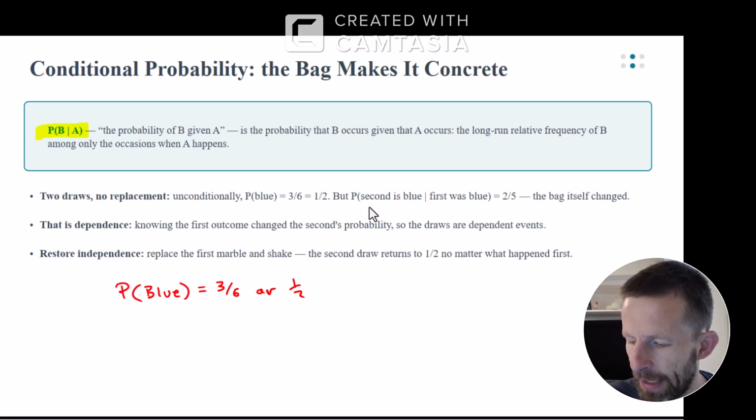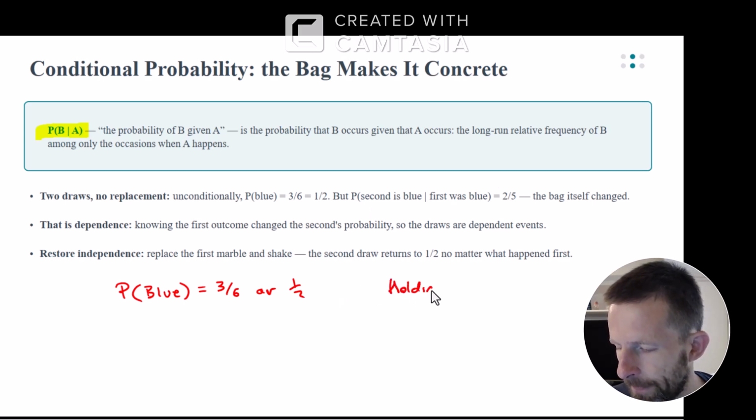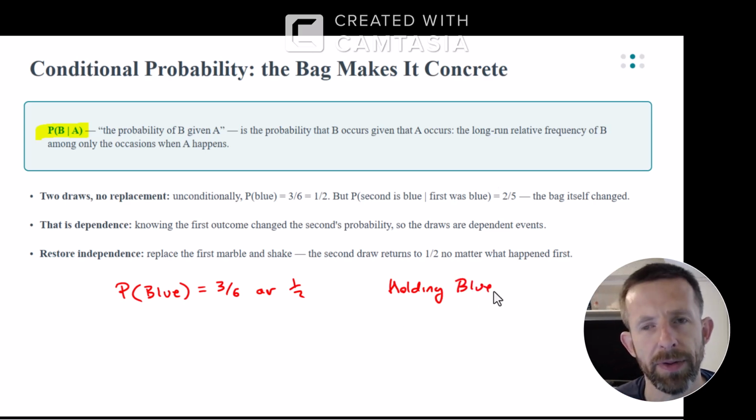The probability that the second one is blue, so if I draw two marbles and the first one is blue, so now I'm holding a blue marble. So I can think about it. Now there's only 2 blue marbles left in the bag, and there's 5 marbles left in the bag.